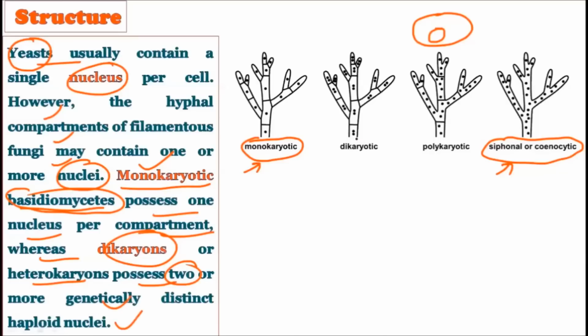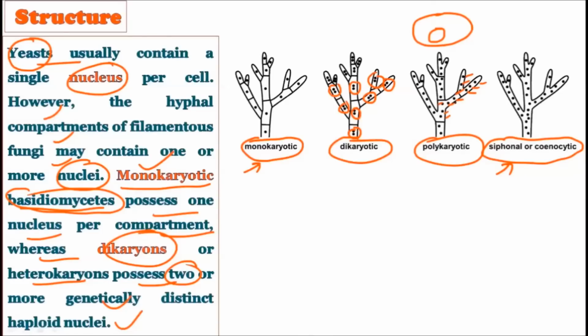You can term this condition dikaryotic or polykaryotic. So you can see here two nuclei per cell. Observe carefully, per cell it has two nuclei. In such a condition, it is called a dikaryotic cell, or dikaryon. And if you find more than two nuclei per cell, here you can observe 1, 2, 3, 4, 5 nuclei per cell. Here you can observe 1, 2, 3, 4, 5, 6 nuclei per cell. In such a condition, it is called the polykaryotic condition.